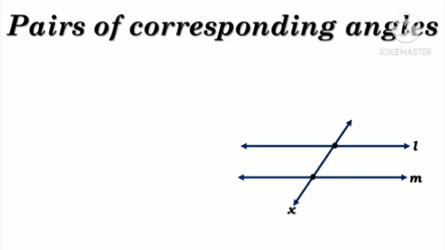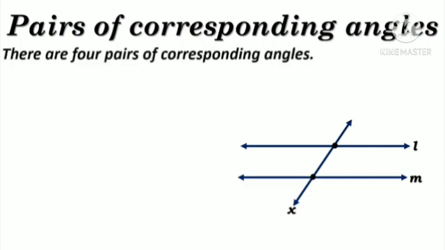Make a note, corresponding angles are on the same side of a transversal. You can see the transversal X. To the left hand side of transversal X, there are 2 pairs of corresponding angles. Let's see, here angle A and angle E. They are on the left hand side of transversal X, and it is the first pair of corresponding angles in this figure.